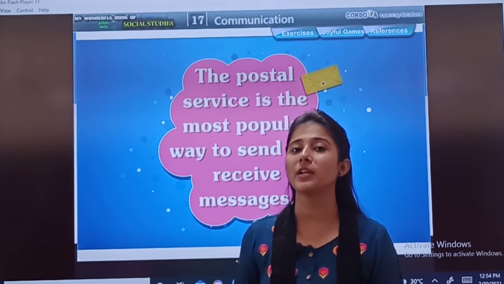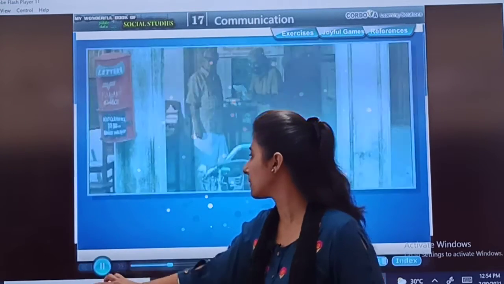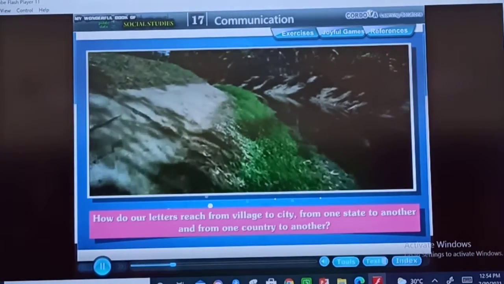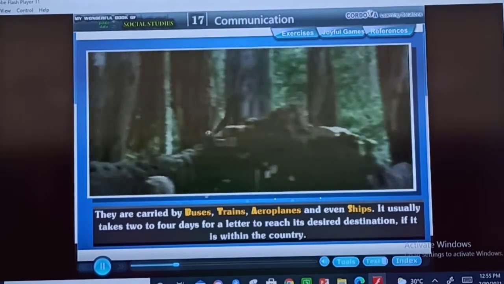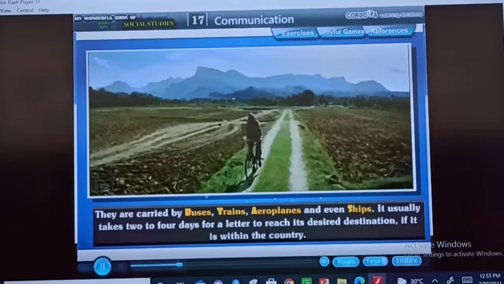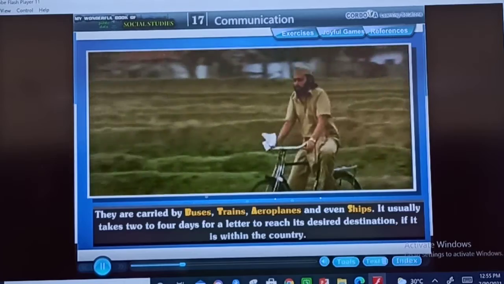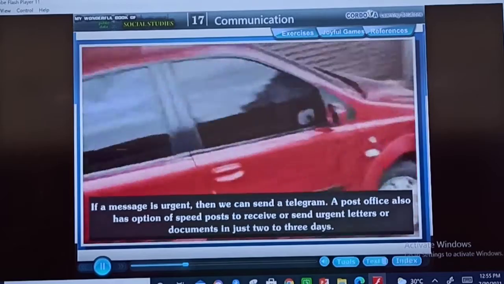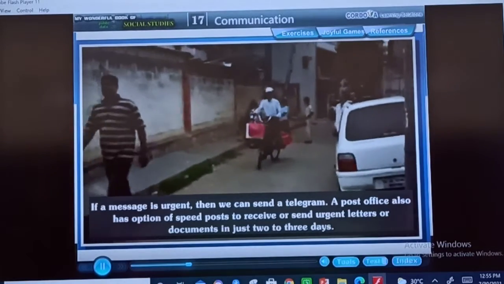See the video carefully and listen. In the video, you will be shown the process carried out for communication. How do our letters reach from village to city, from one state to another, and from one country to another? They are carried by buses, trains, aeroplanes, and even ships. It usually takes 2 to 4 days for a letter to reach its desired destination if it is within the country. If a message is urgent, then we can send a telegram. A post office also has the option of speed posts to receive or send urgent letters or documents in just 2 to 3 days.